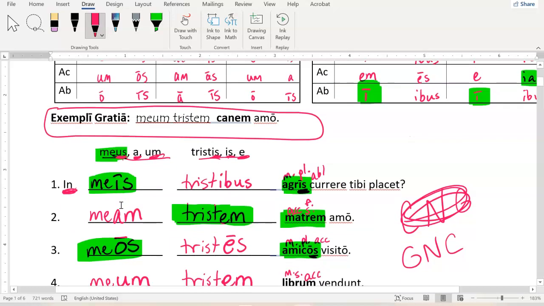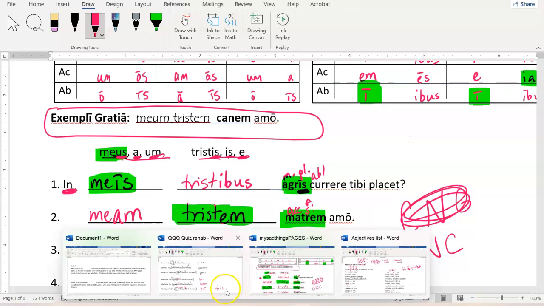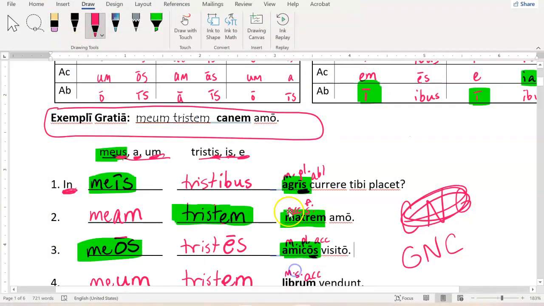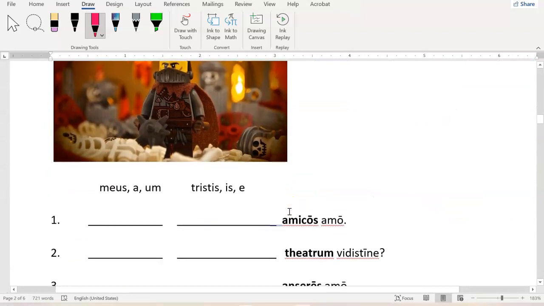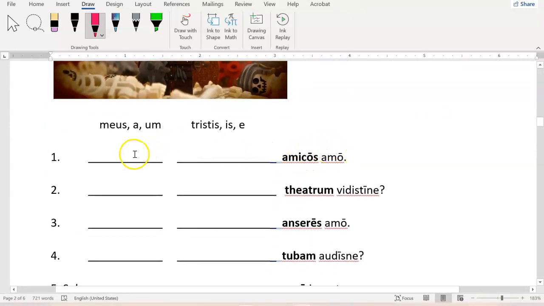Your homework is a similar activity, right? It's a worksheet that looks a lot like this. I think it's this guy here. It's got the Lego fellow on there. Same thing, right? "I love my sad friends." Make it the same case, number, and gender as amicos, right? You're using your us a endings here, and you're using your third declension endings for this guy.